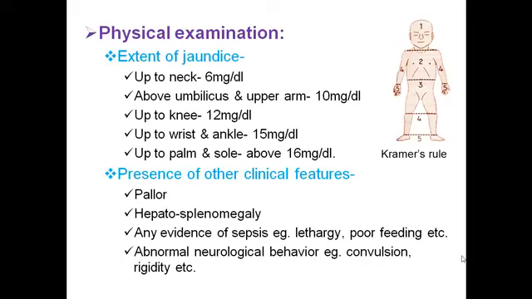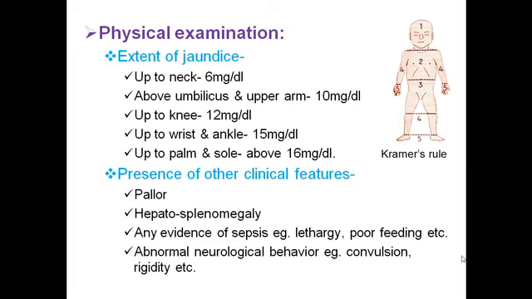Now physical examination. First of all, the extent of the jaundice. There is Kramer's rule by which we can assume the approximate level of serum bilirubin. If the jaundice extends up to the neck, the approximate serum bilirubin level is 6 milligram per dl.